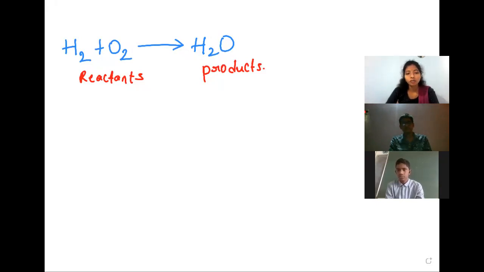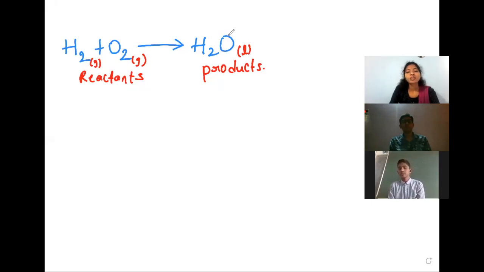Hydrogen and oxygen only. There are no new atoms. We are not creating anything here and we are not destroying anything here. Just the formation is changed here, right? Here we have taken H2 and O2, so hydrogen is separate and oxygen is separate on the reactant side. But we got a combination of hydrogen and oxygen.